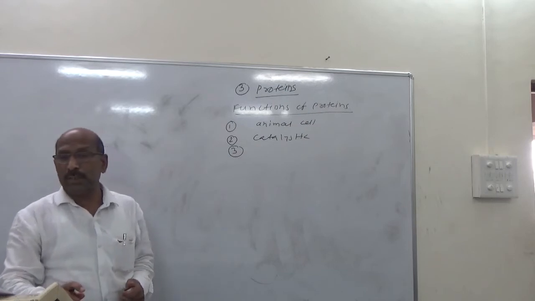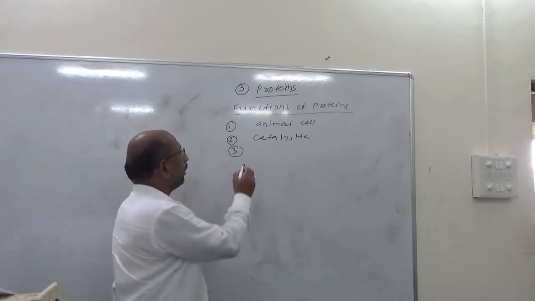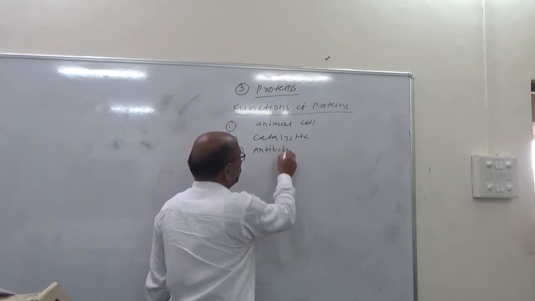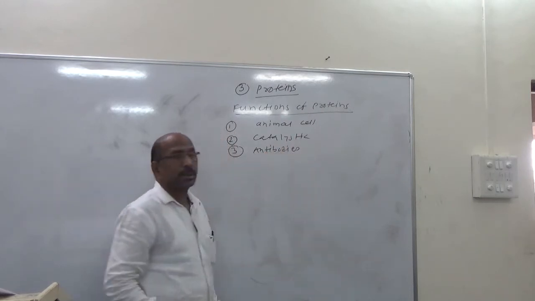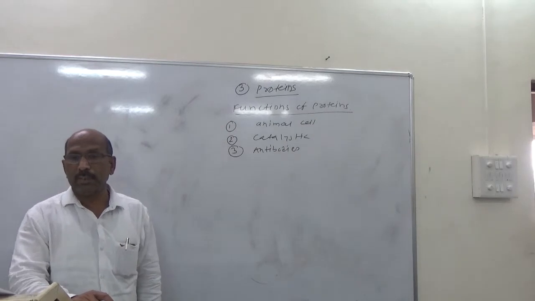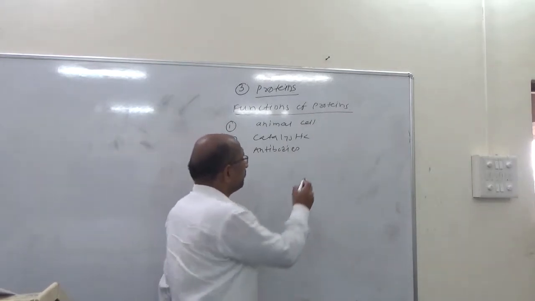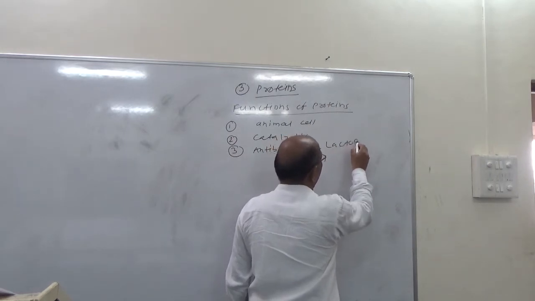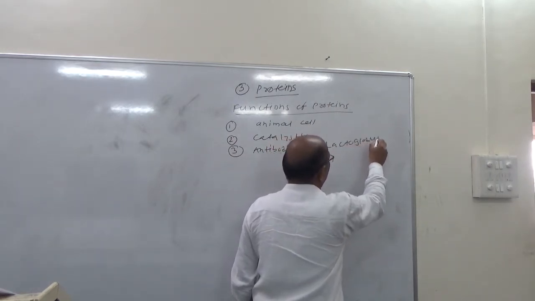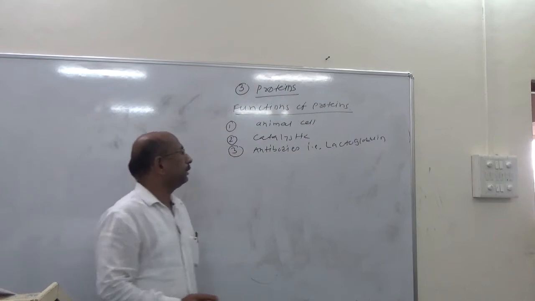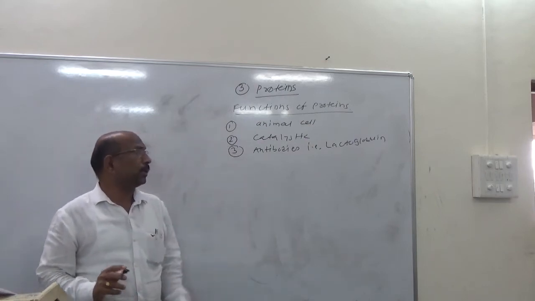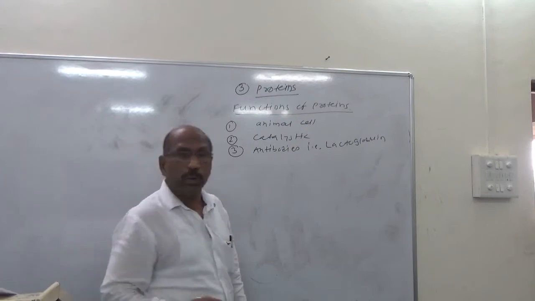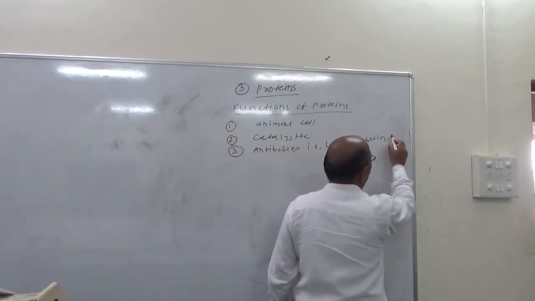Next, proteins are the components of antibodies. An example is lactoglobulin, a protein component of the antibodies, found in colostrum.